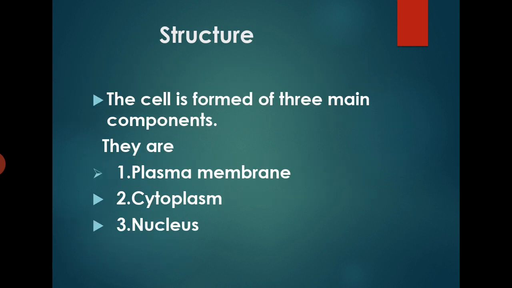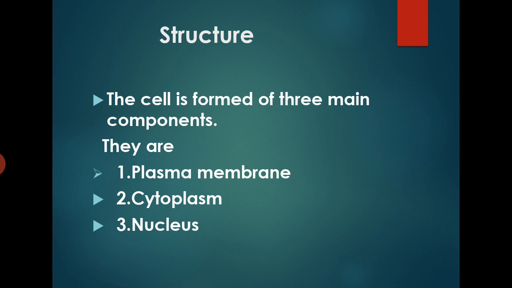Structure. Cells are the structural and functional units of plants and animals. They are the unit of life. Life resides inside the cell. The cell is formed of three main components. They are the following: plasma membrane, cytoplasm, nucleus. The cell is surrounded by a plasma membrane. It is filled with a colloidal substance called cytoplasm. The cytoplasm contains a spherical body called nucleus.